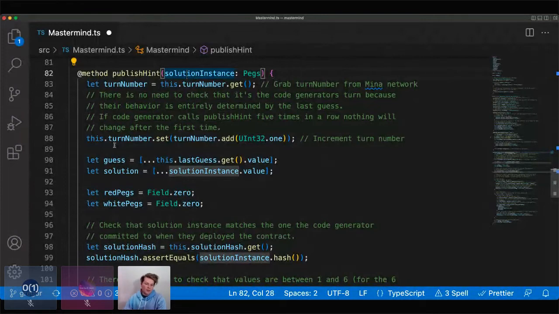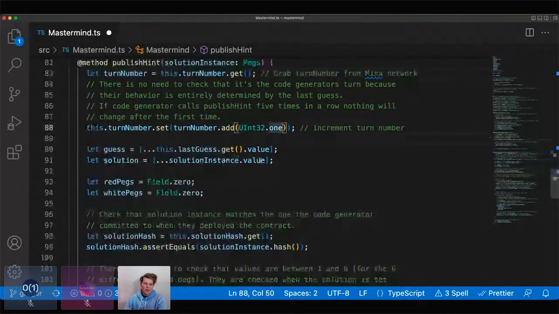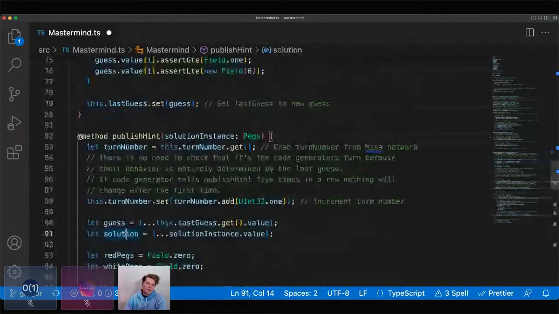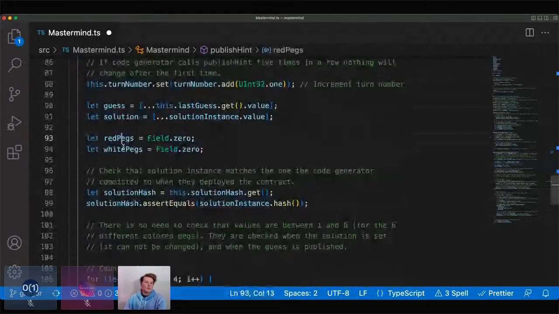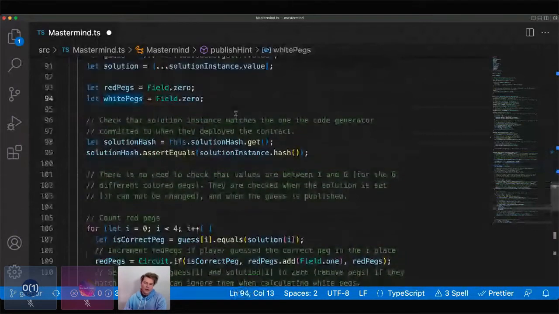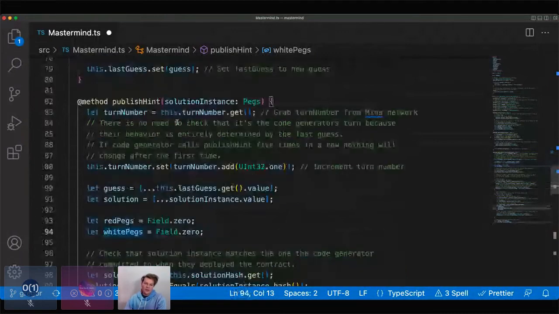And so we increment our turn number again, and then we grab these 2 arrays of guesses and solutions from the on-chain state, or I'm sorry, I guess the solution comes from what we pass in. It's never stored on chain, and then we initialize these red pegs and white pegs so that we can count them. And we'll check that the solution instance matches the one that the code generator committed to when they deployed the contract. So we do this just by hashing the solution that's passed in here, and then asserting that it's equal to the solution on chain.